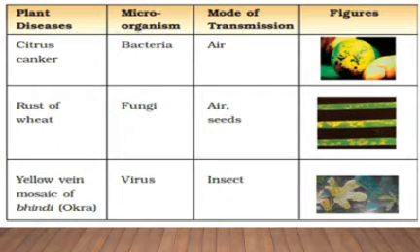Here are some plant diseases and their modes of transmission. First disease is citrus canker. The microorganism that causes this disease is bacteria and the mode of transmission is air. Then comes rust of wheat. The microorganism that causes this disease is fungi and the mode of transmission is air or seed. Then the next plant disease is yellow vein mosaic of Bhindi, that is okra. The microorganism is virus and the mode of transmission is insect.